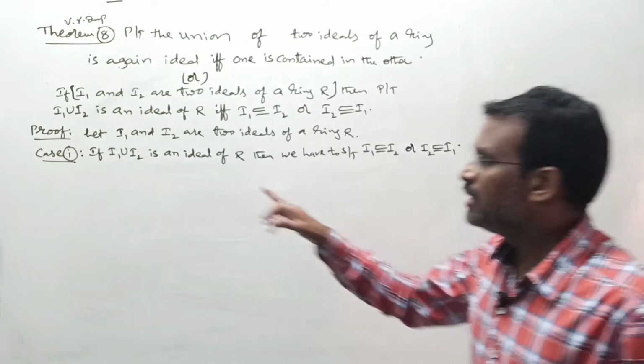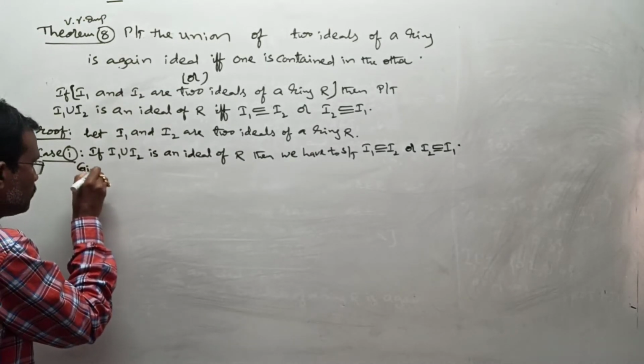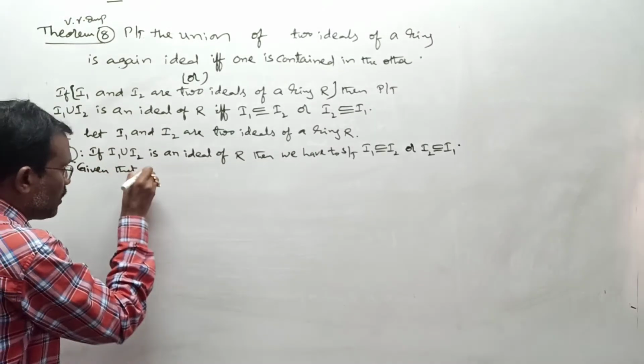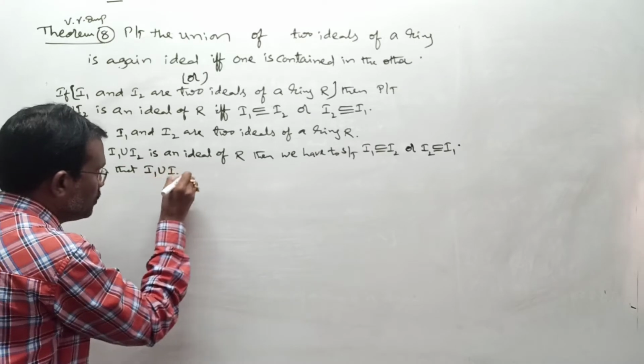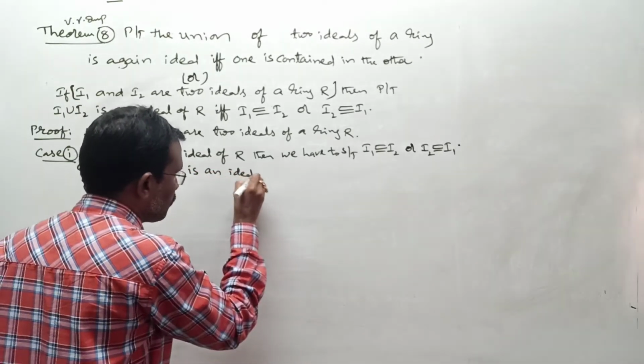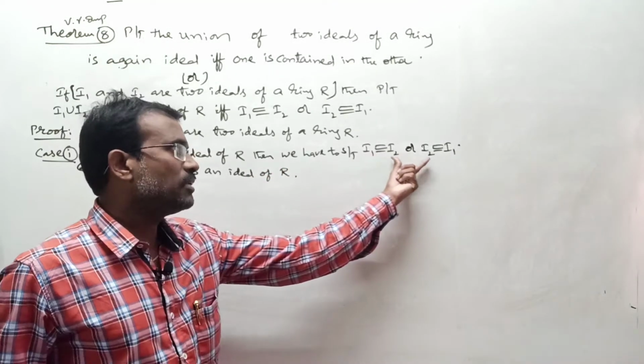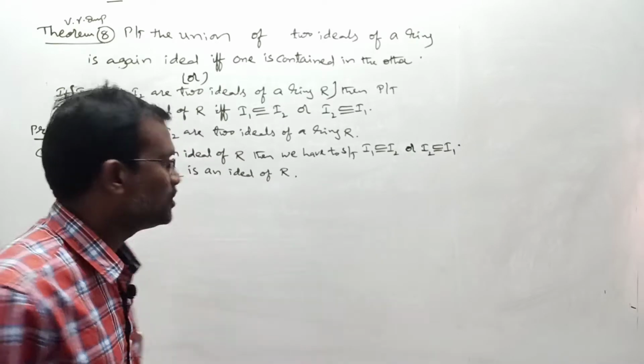First take the given condition: given that I1 union I2 is an ideal of R. Now let us assume a statement which is against the required condition.